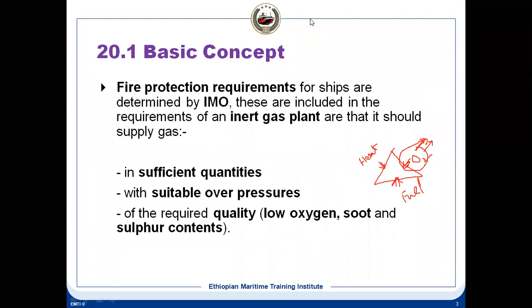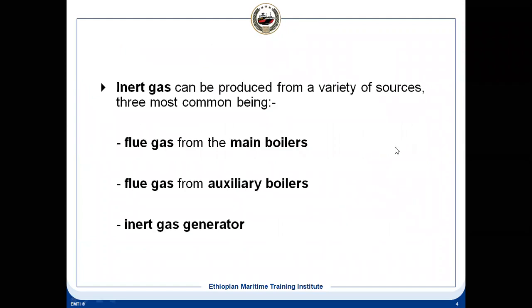So let's see the system and how it works. What are the sources of IG? One is the flue gas from the main boiler. If you have main propulsion as a steam turbine, then you will be having a main boiler.